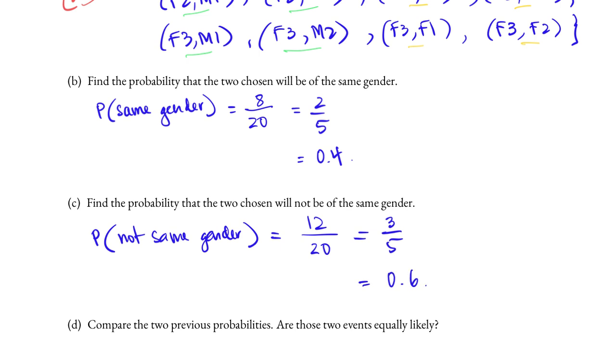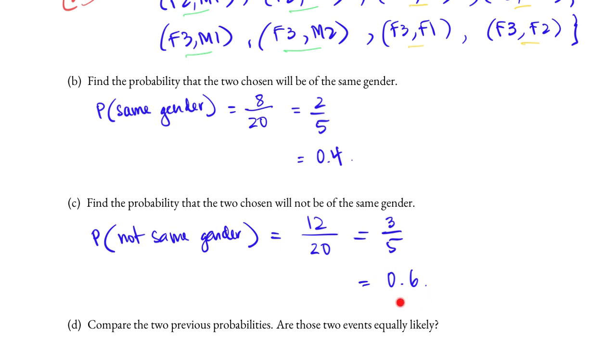Compare the two previous probabilities. Are the two events equally likely? Clearly, one has a probability of 0.4, the other has a probability of 0.6, so the two events are not equally likely. And we see from the result that it is more likely to select two passengers who are not of the same gender.